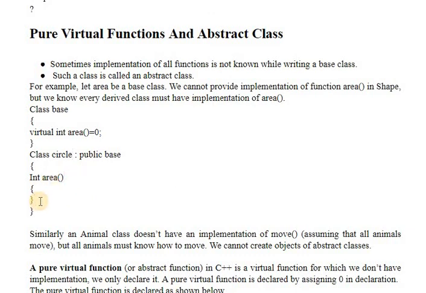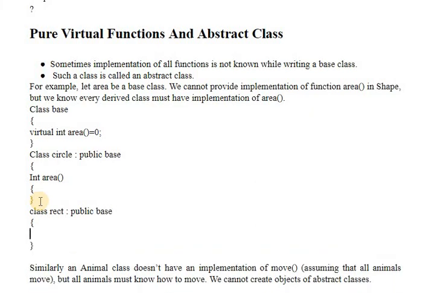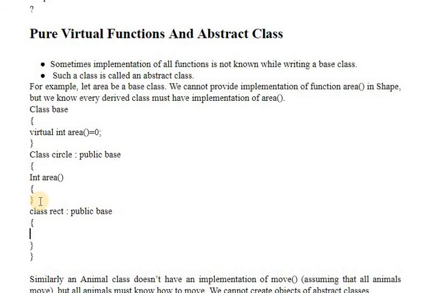Whenever we have another class, like class rectangle, then the rectangle class will also have its own definition. It becomes the rule that they should define this function.